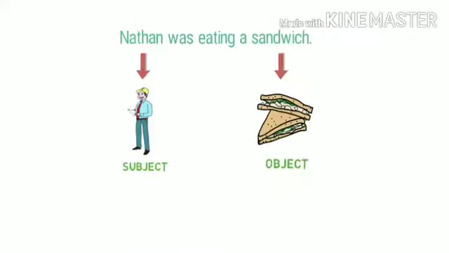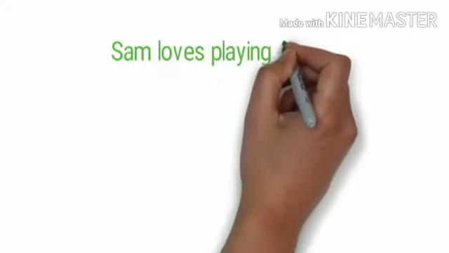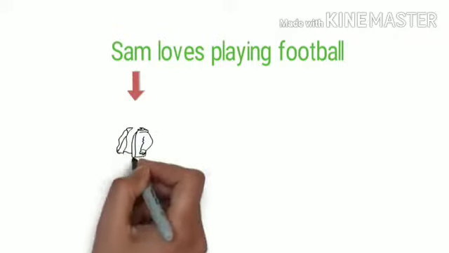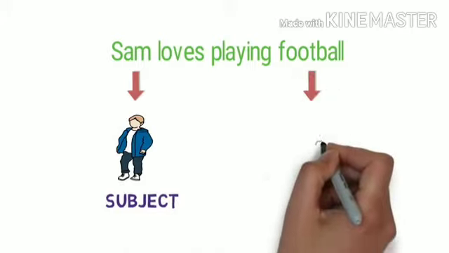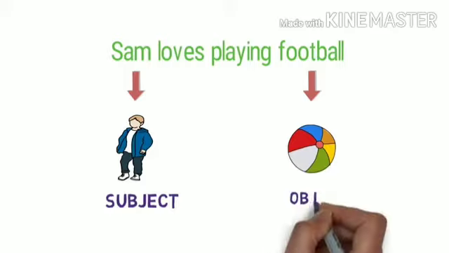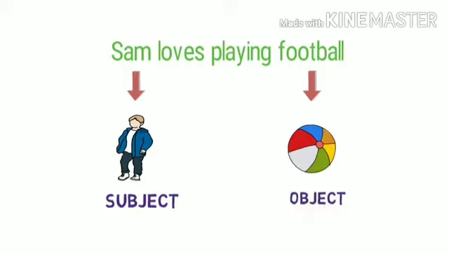Let's look into another example. Sam loves football. Here, who is the sentence about? It is about Sam. So, Sam is a subject here. And what does Sam love? Sam loves playing football. So, football is an object here.